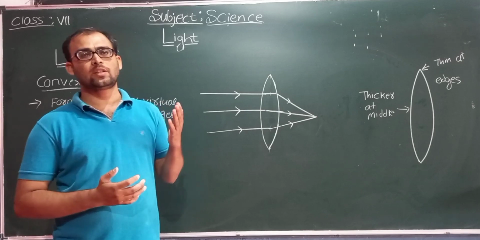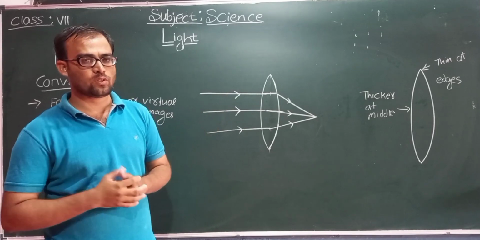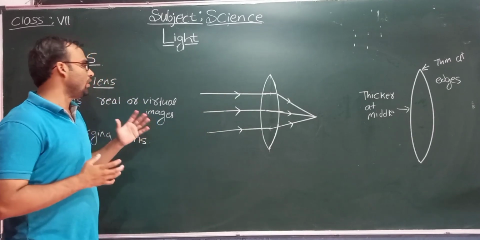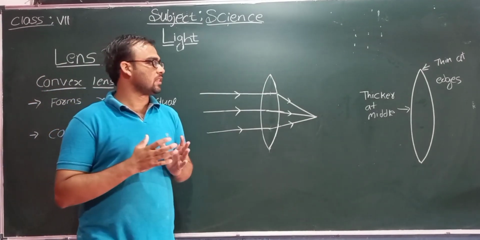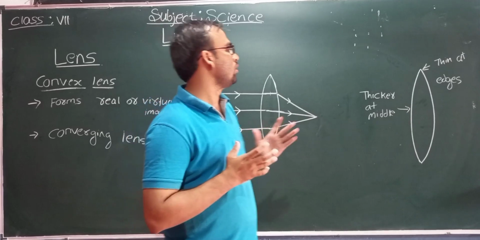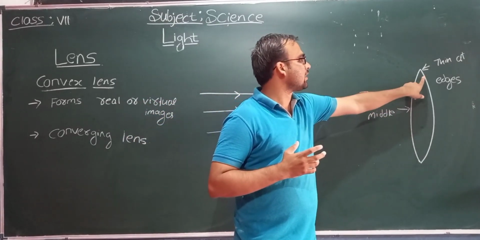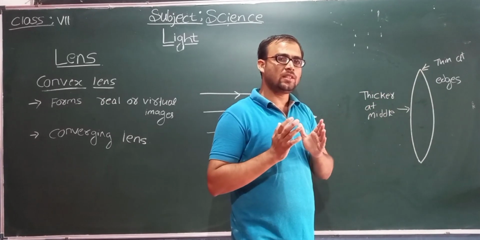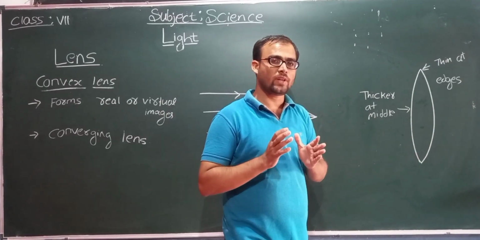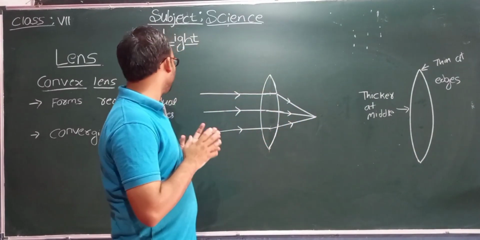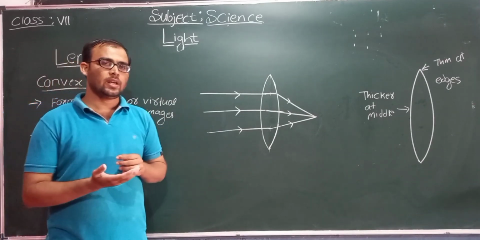Unlike mirrors, there are two types of lenses also. One is concave, and the other is convex lens. Here we will discuss first the convex lens. Convex lens is thicker at the middle and thin at the edges. The lens which is thicker at the middle and thin at the edges is called a convex lens.